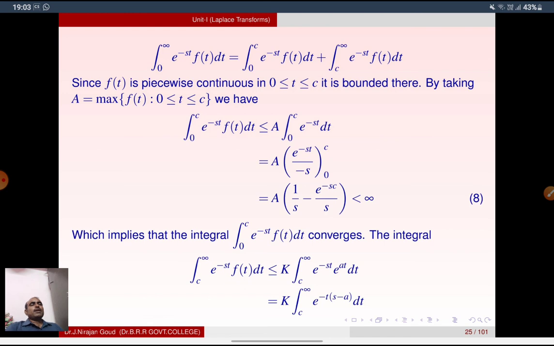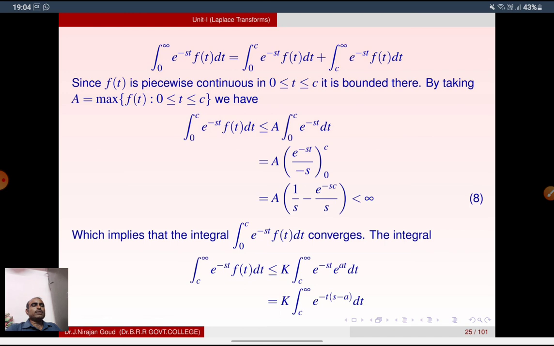Therefore, by taking A equal to the maximum of the absolute value of f(t) for 0 less than or equal to t less than or equal to c, we have the integral from 0 to c of e power minus st f(t) dt less than or equal to A times the integral from 0 to c of e power minus st dt. That is, e power minus st by minus s with limits 0 to c. If you apply the limits, we get 1 by s minus e power minus sc by s, which is less than infinity, which implies the integral from 0 to c of e power minus st f(t) dt converges.